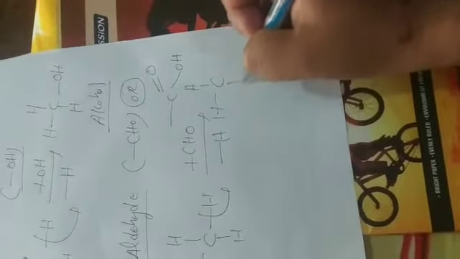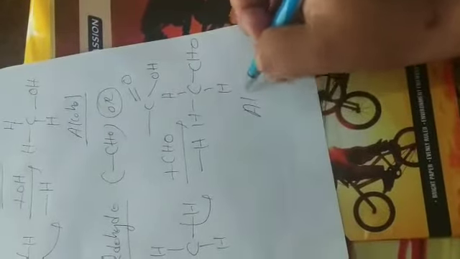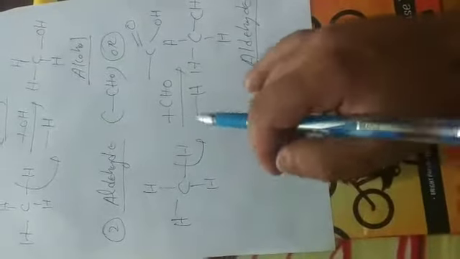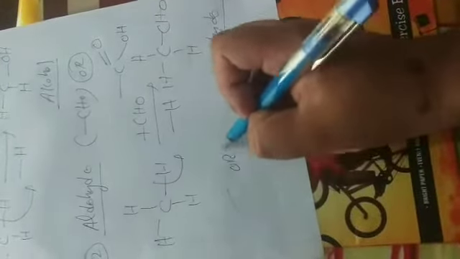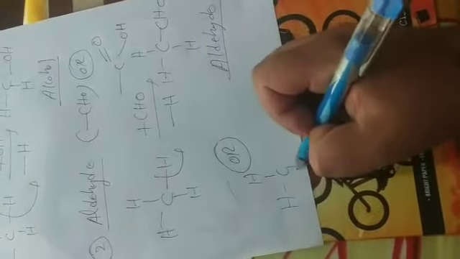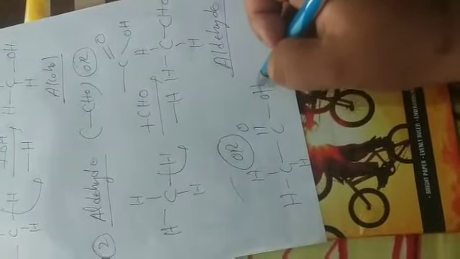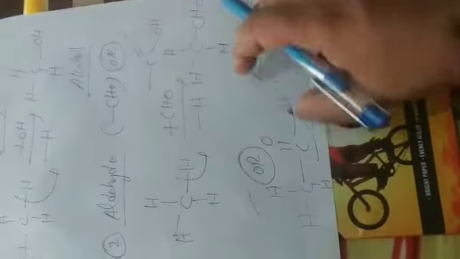Then it becomes aldehyde. This is called aldehyde. It is also represented as CHO, COH, and this is also called aldehyde.